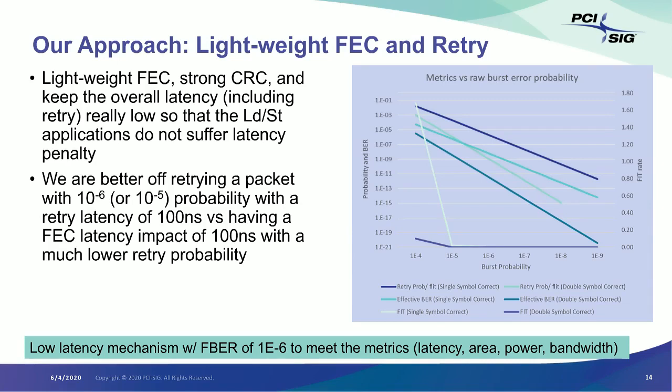So the retry probability is a square of the FBER probability, which is what you would expect because that's the math, right? With two errors you are going to cause a retry, and that goes as n choose 2. So you're going to get a p-square effect there. So our approach can be summarized as follows.